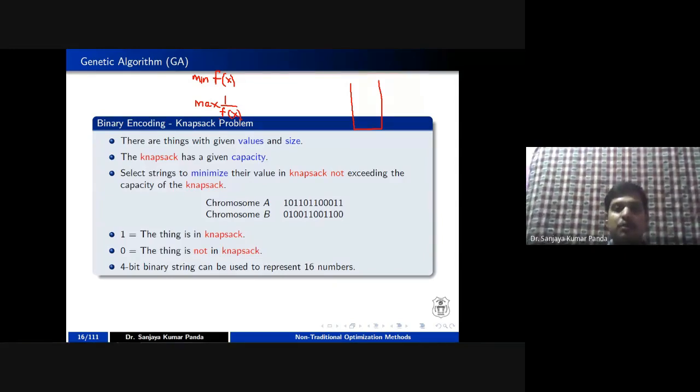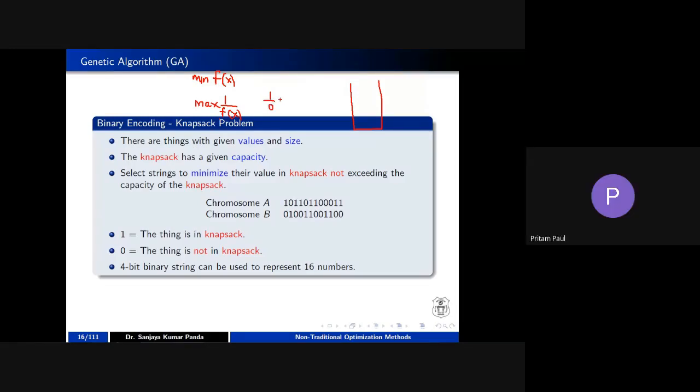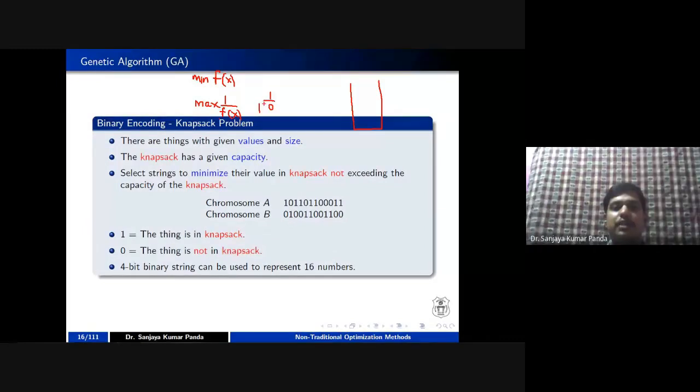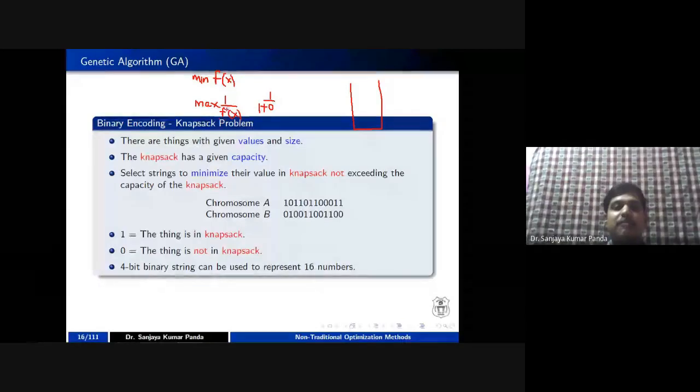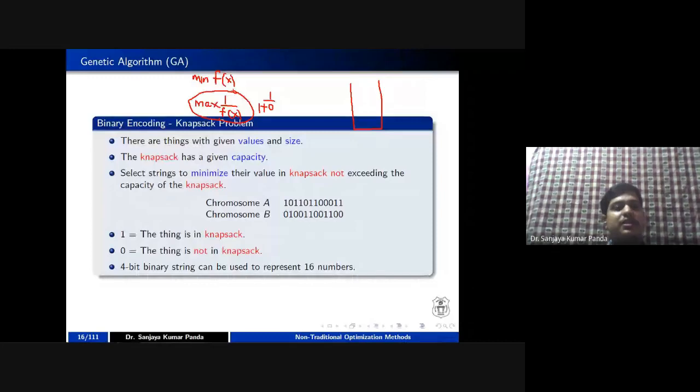But what happens when f of x is equal to 0? This becomes 1 by 0, which is undefined. That is why we are adding 1 in the denominator. Otherwise, if f of x is never equal to 0, then this function is fine to use as a maximization problem.